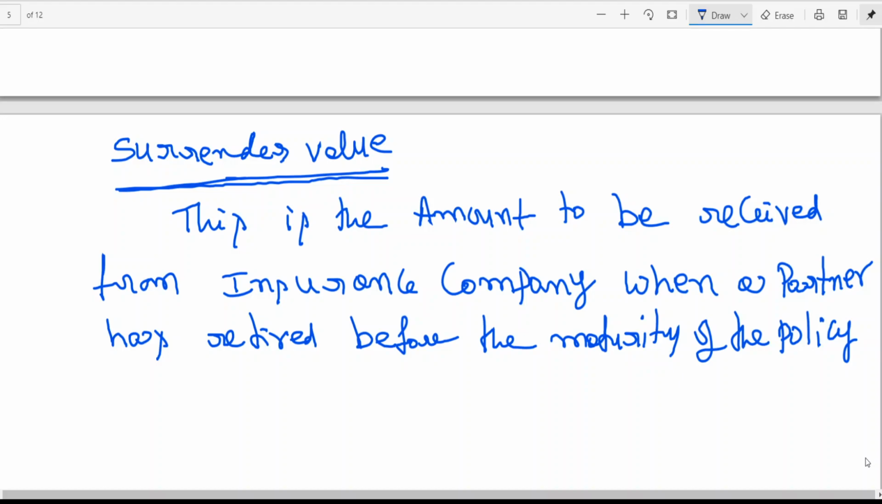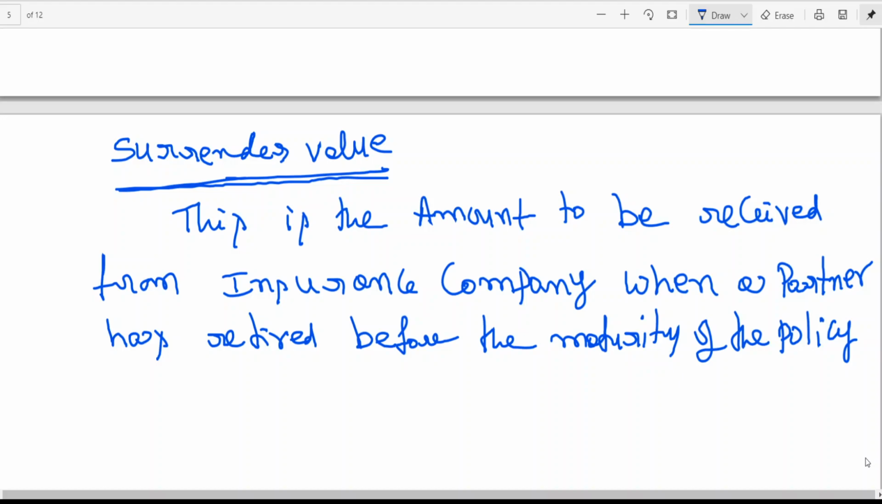So the retiring partner will definitely be asking. Then you need to go to the insurance company. You need to surrender. That surrender means I don't want to continue. You submit the policy certificates to the insurance company. The insurance company will pay me the surrender value. That surrender value will be distributed not only to the outgoing partner, but to all partners. That we will learn in the entries part, the adjustment part.